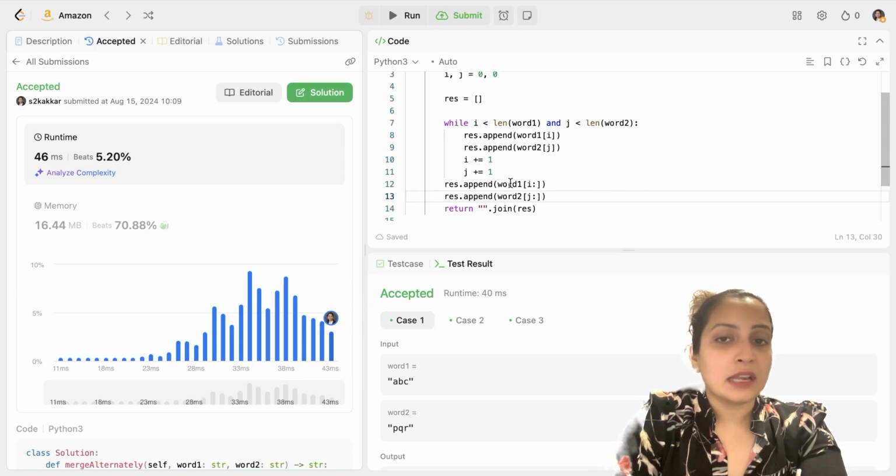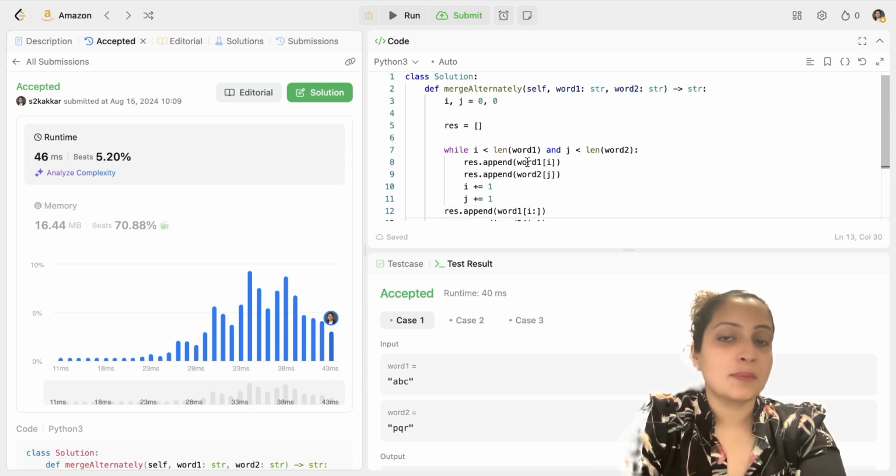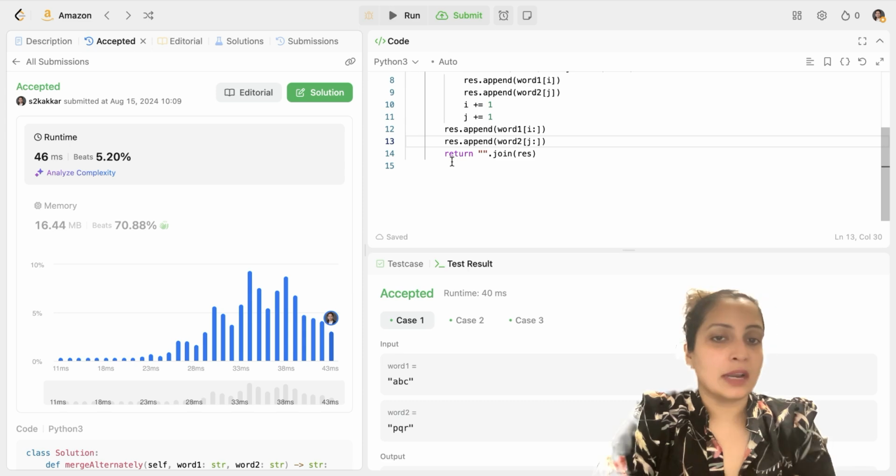Now, let me tell you the time complexity of this question. Suppose word 1 is of length n characters and word 2 is of length m characters. So your time complexity would be O of n plus m. Why? Because you are running the loop across the two strings just once. So it would be O of n plus m time complexity, that is a linear time complexity operation. And space complexity would be constant since you're not using any additional space except for the result, right? So that's your entire code.